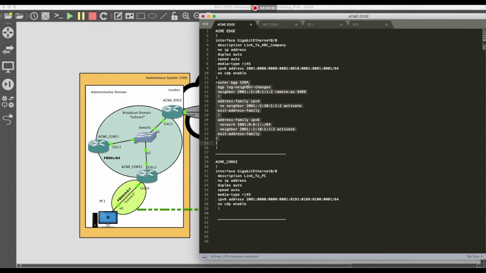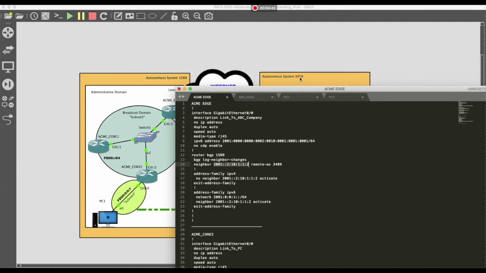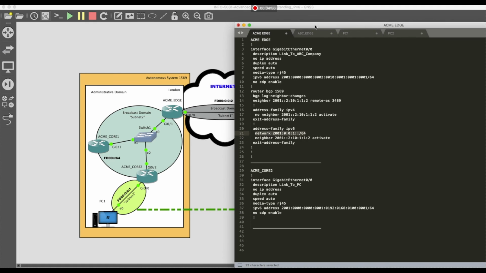So we start off with its own autonomous system. It's neighboring on the interface that is directly connected to this one and referencing the neighbor's autonomous system as the remote AS. And I'm also advertising out via the IPv6 address family under BGP this subnet. And I'm doing the same thing in reverse on the other side.